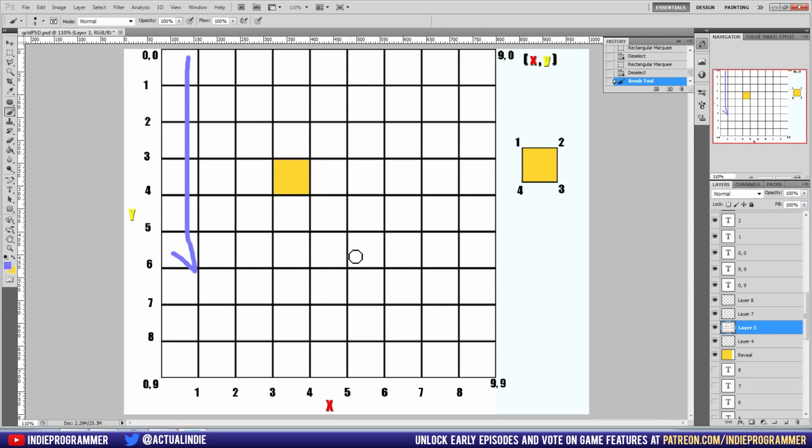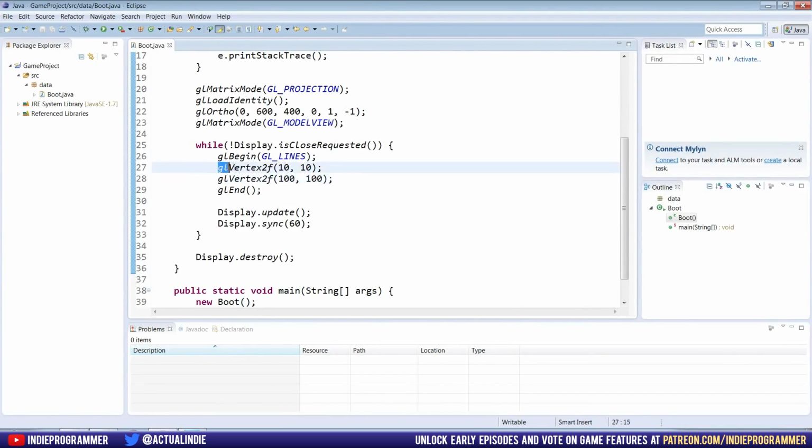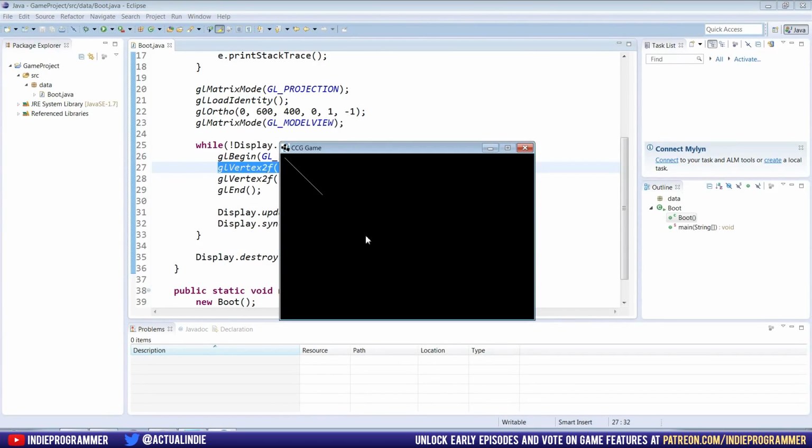So now that we have that taken care of, I'm going to get rid of this little arrow I drew there. And I put a little example square. If you remember in our program, we had to set each vertex. For a line, it's only 2 vertexes, the beginning point and the ending point. We said the start is going to be at 10, 10, 10x over and 10y down, and the end is going to be 100x over and 100y down. You can see that here: 10 pixels over, 10 pixels down, 100 pixels over, 100 pixels down.